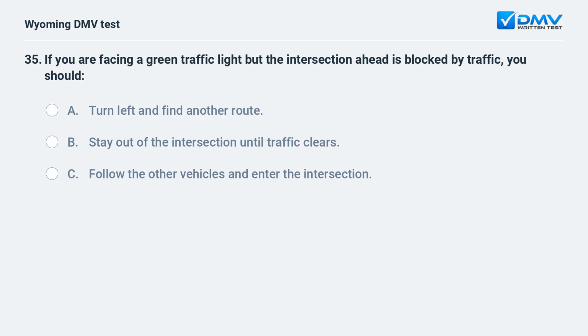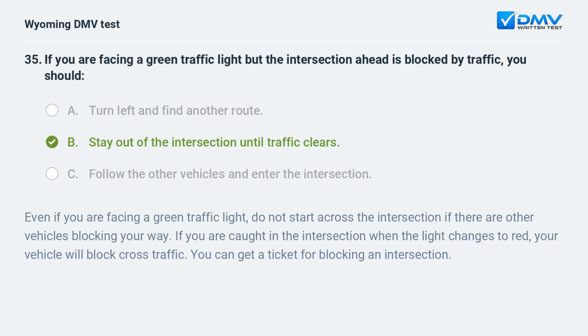If you are facing a green traffic light but the intersection ahead is blocked by traffic, you should A. Turn left and find another route. B. Stay out of the intersection until traffic clears. C. Follow the other vehicles and enter the intersection. Even if you are facing a green traffic light, do not start across the intersection if there are other vehicles blocking your way. If you are caught in the intersection when the light changes to red, your vehicle will block cross traffic. You can get a ticket for blocking an intersection.